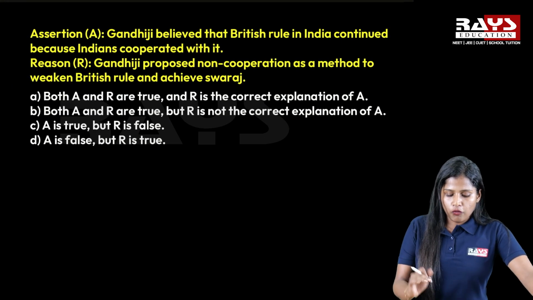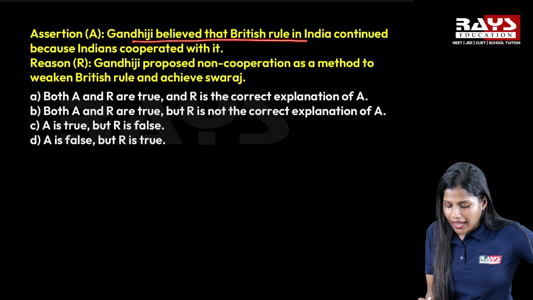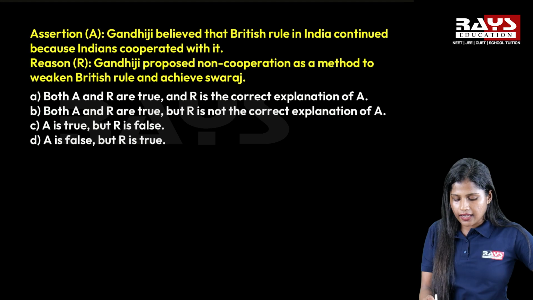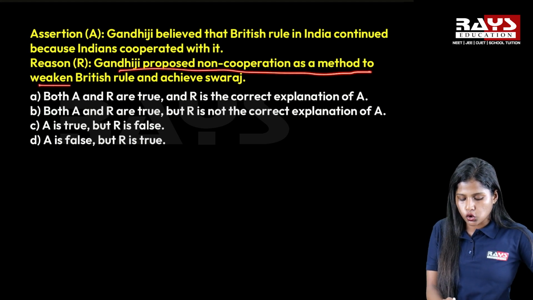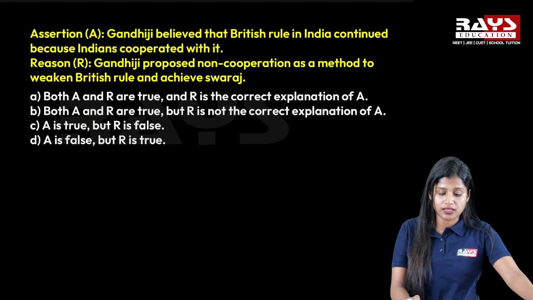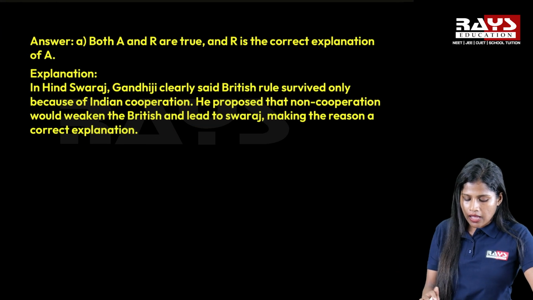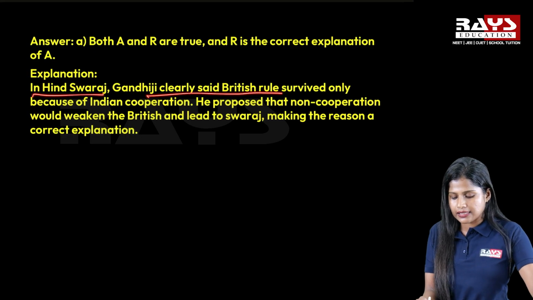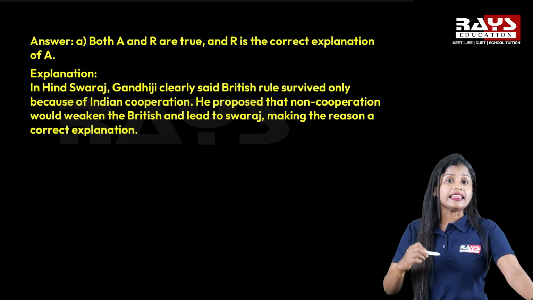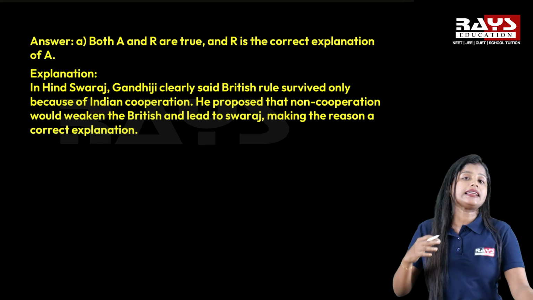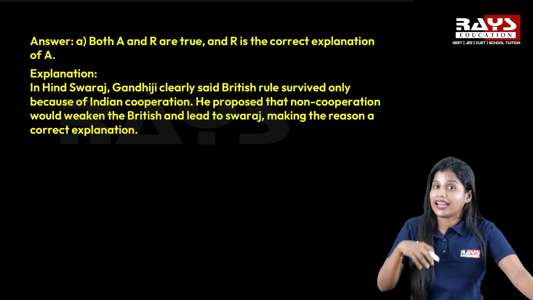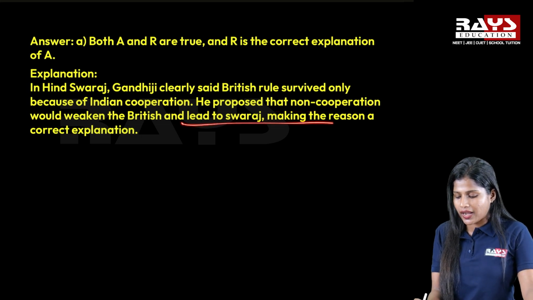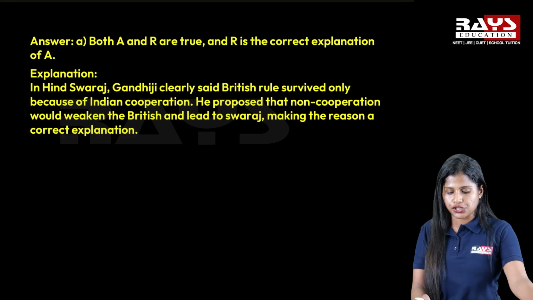Okay. Moving on to the next question, that is, Gandhiji believed that the British rule in India continued because Indians cooperated with it. The reason here is Gandhiji proposed non-cooperation as a method to weaken British rule and achieve Swaraj. So what will be the answer for this? We can just look. Both A and R are true and R is the correct explanation of A. Gandhiji clearly said the British survived here only because Indians supported it. We were indirectly cooperating with it. That is why British rule had existed in our country. He proposed that non-cooperation would weaken the British and lead to Swaraj, making the reason a correct explanation.